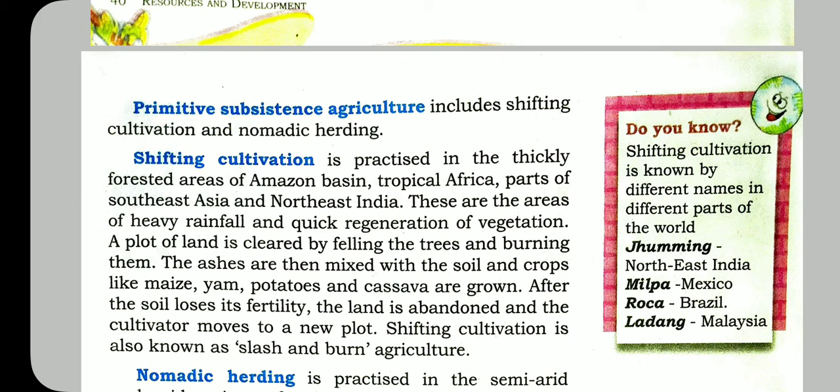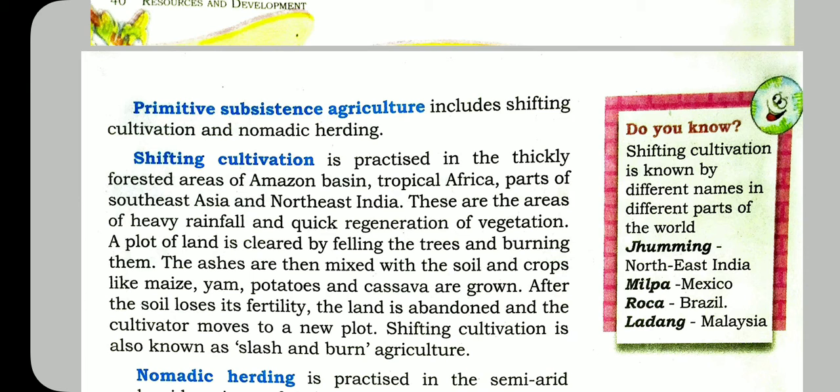But after doing the agriculture one or two times, the soil loses its fertility. So they have to change the plot, and they select another plot of land and start again in the same way. So they are shifting from one place to another place. Shifting means changing places. Shifting from one place to another and doing the agriculture by burning and slashing the area. So this type of agriculture is known as slash and burn agriculture.